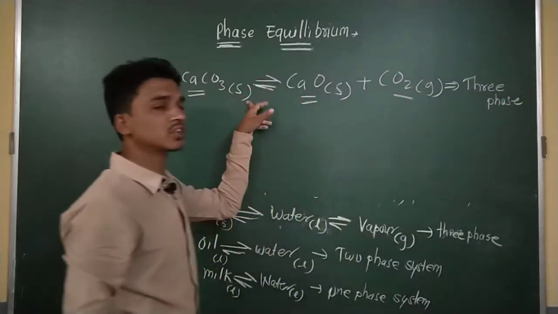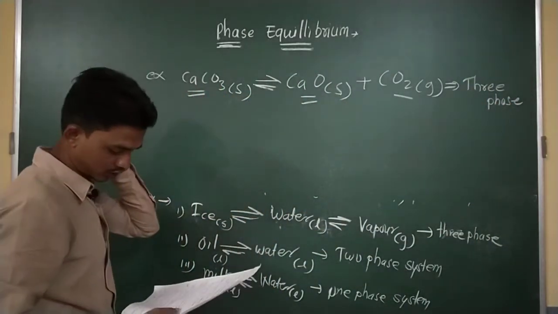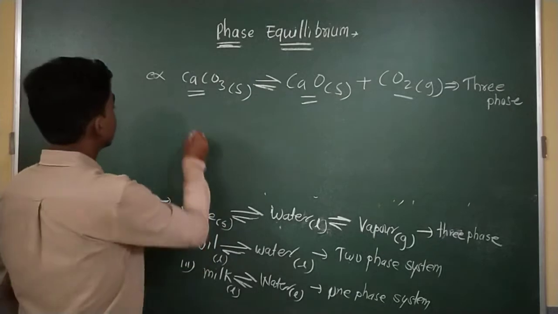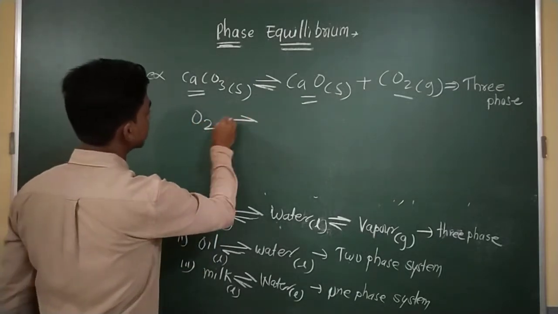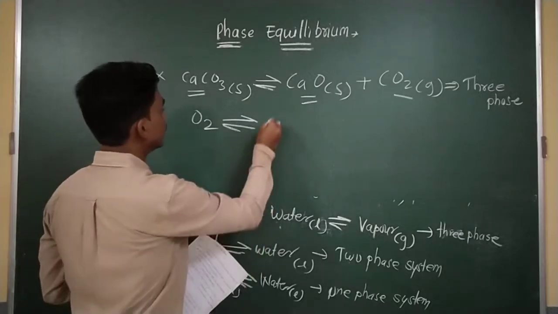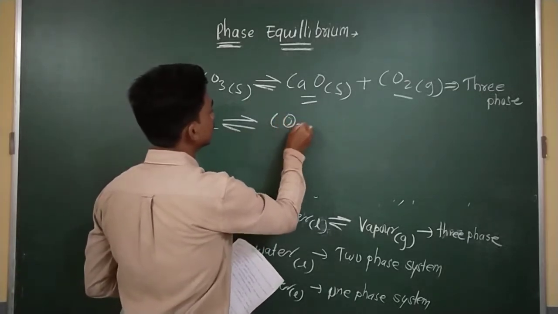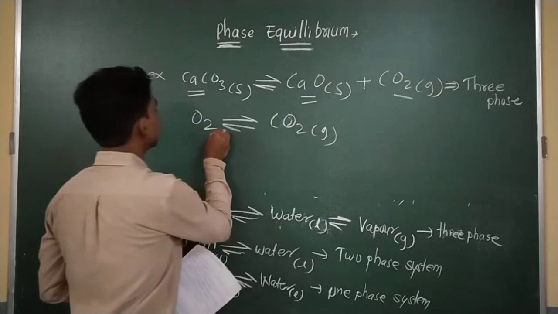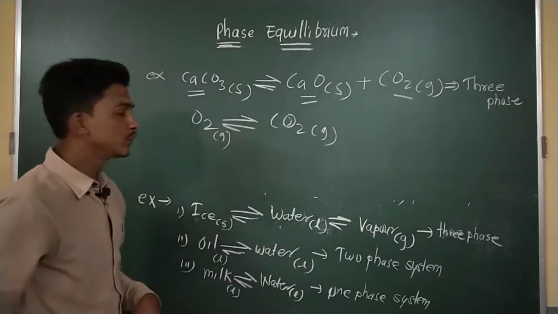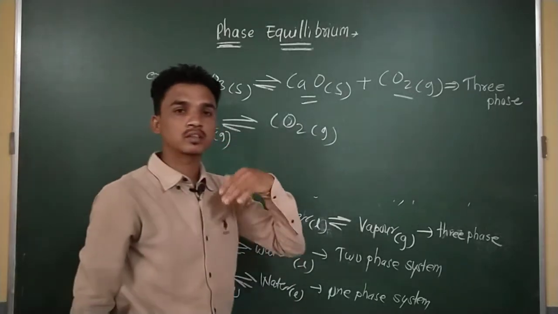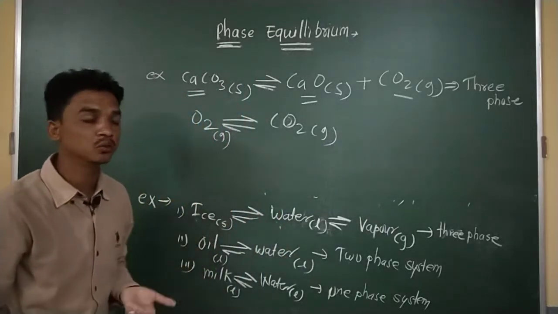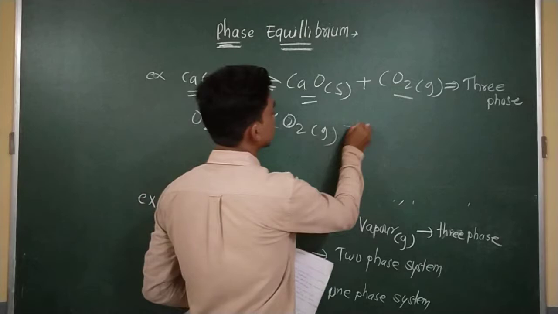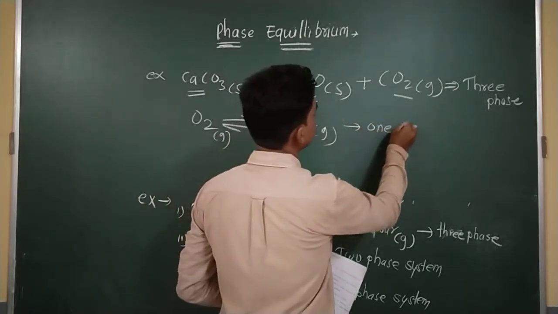In these reactions there are three phases. Suppose I am writing a reaction like O2 exists in equilibrium with CO2. This is in gases. As we know, gases are completely miscible with each other. The gaseous molecules are completely mixed with each other. So we can say this is a one phase system.